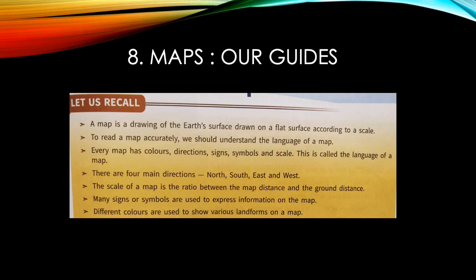There are four main directions: south, north, east, and west. And we also learned about four subdirections: northeast, northwest, southeast, and southwest. The scale of a map is the ratio between the map distance and the actual ground distance. Many signs or symbols are used to express information on the map. Different colors are used to show various landforms on a map. For example, water bodies will be shown in blue. Green color will show plains or lowlands. Mountains and highlands are shown in brown, while plateaus are marked in yellow. So these are some things which we learned in the lesson Maps are Guides.